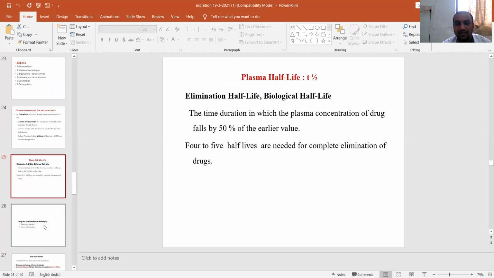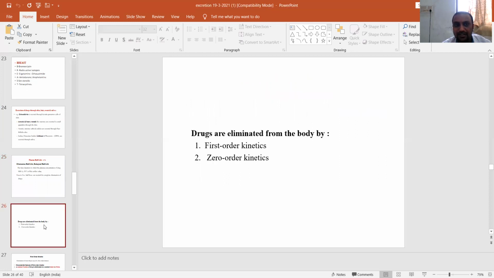And biological half-life. Biological half-life is the time duration in which the plasma concentration of a drug falls by 50% of the earlier value. A minimum of 4 to 5 half-lives are needed for complete elimination of a drug from the body. Now we see the kinetics of drug elimination. There are two important kinetics, first order kinetics and zero order kinetics. The majority of drugs obey first order kinetics, and few drugs obey zero order kinetics.